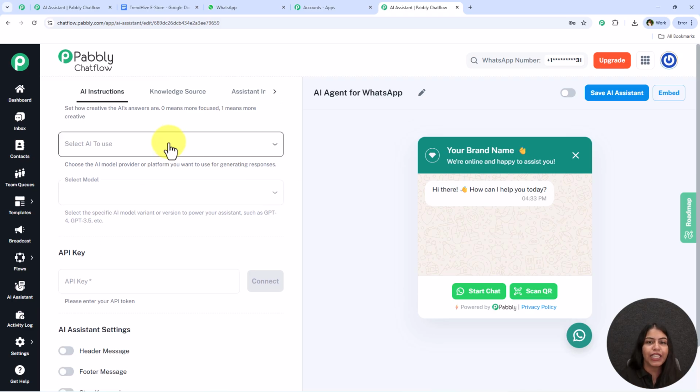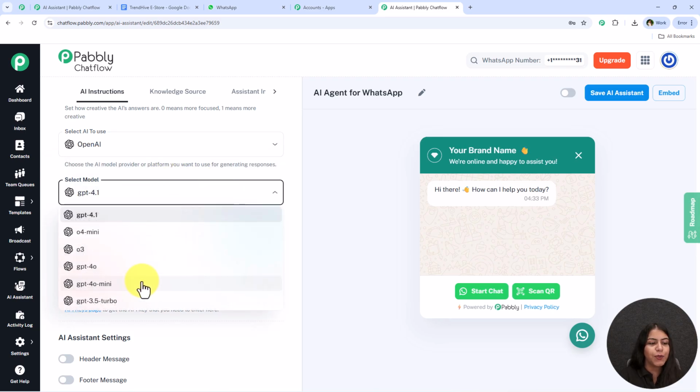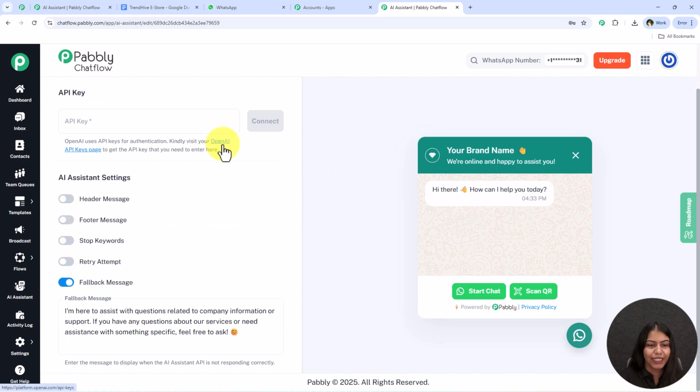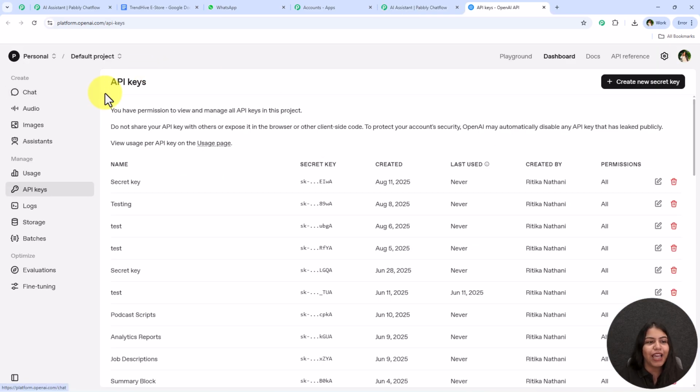Now it is asking me for the AI to use, so I'm simply going to select it as OpenAI. For the model, I'm just going to use GPT-4o mini. You can select any other of your choice. Now for the API key, what you have to do is you simply have to go towards this hyperlink which says OpenAI API key page. And as you can see, this is opening my API key page.